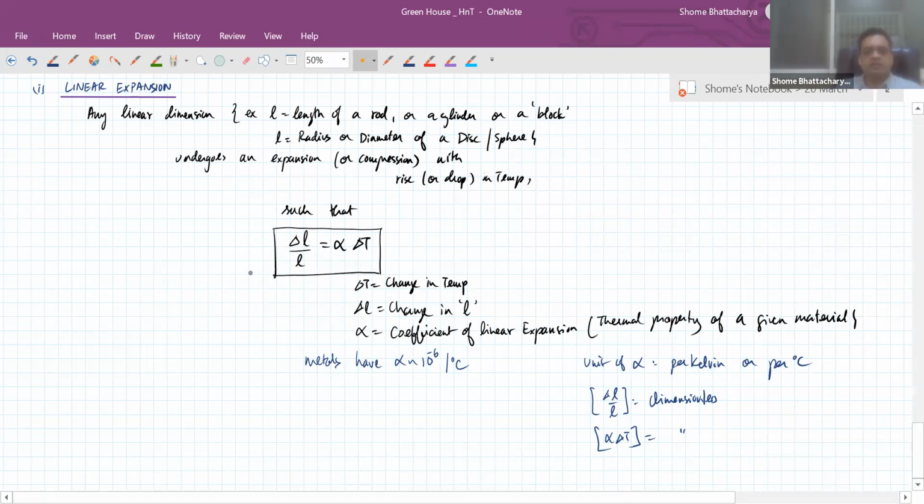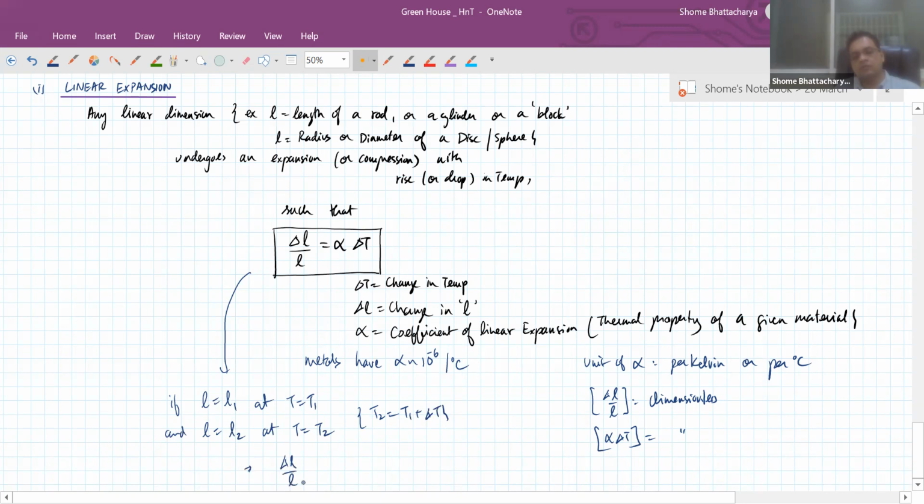Now, another way to express the same formula: if L is equal to L1 at a temperature T equal to T1, and L is equal to L2 at a temperature equal to T2, where T2 is equal to T1 plus delta T, then L2 minus L1 upon L1 is equal to alpha into T2 minus T1.